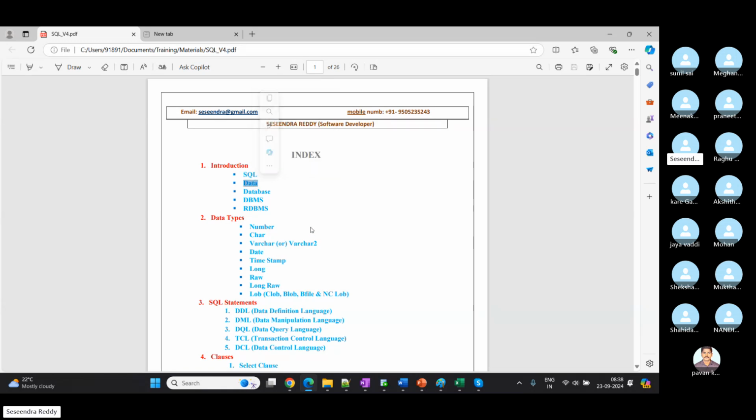And already we know what data is. It can be any number, any name, character, which is giving some information about an object, a device, or a person. We can call it data. And where are we storing that data? In a database. It is a collection of data in a particular order.